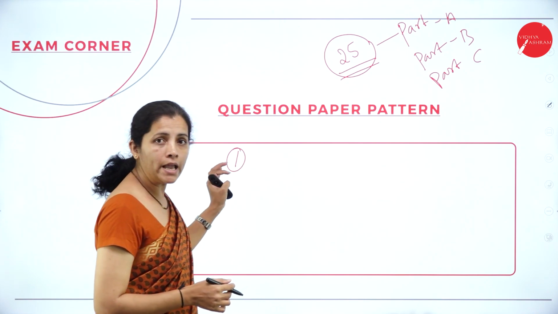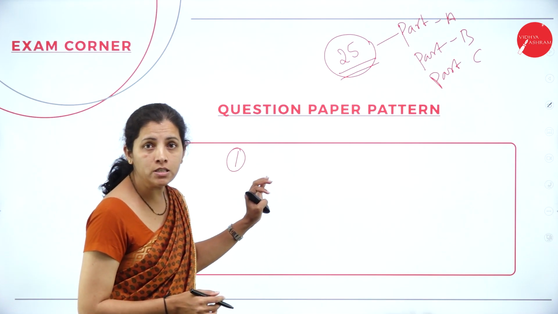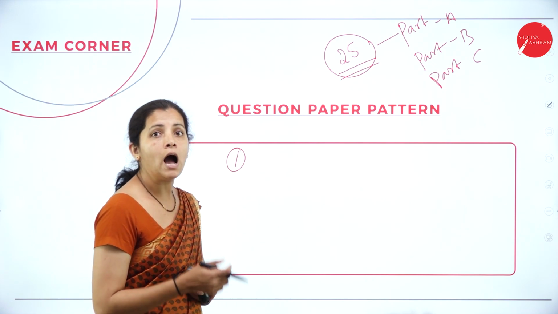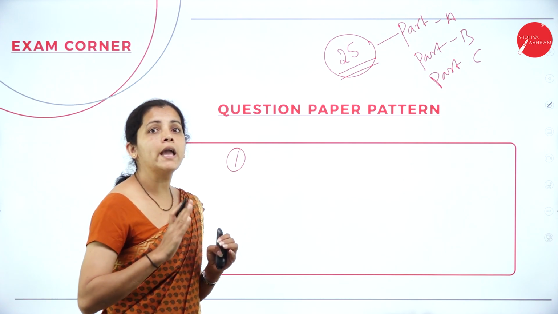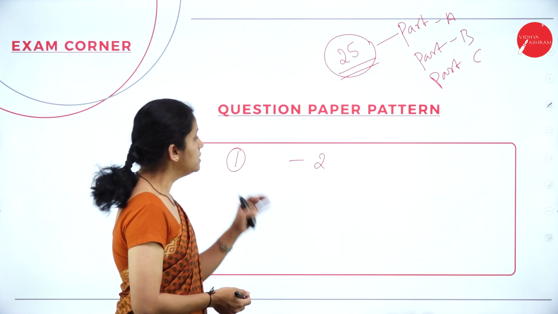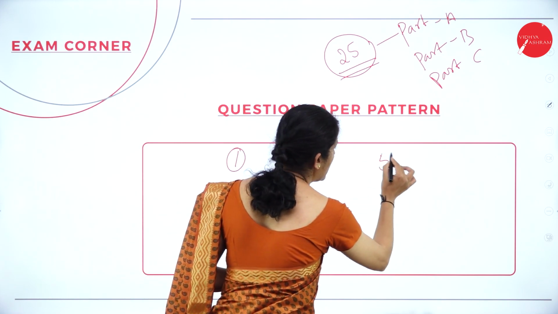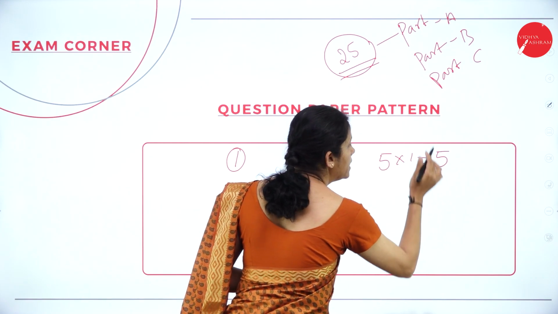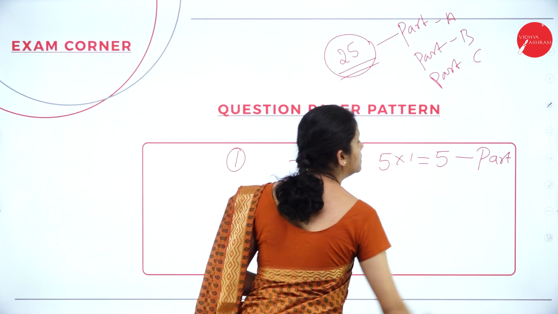Now, if I consider part A, 1 mark question. So, in my part A, I am going to get 7 questions. Each carries 1 mark, and in that 7 questions, I want to answer any 5. So, 2 questions are optional. So, each question carries 1 mark. So, 5 into 1, it is 5. So, this is my part A.